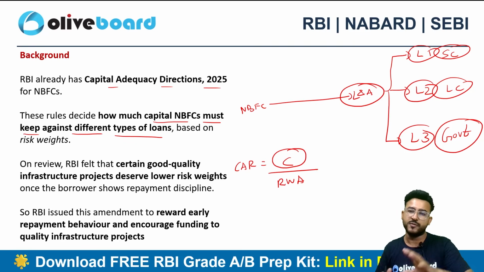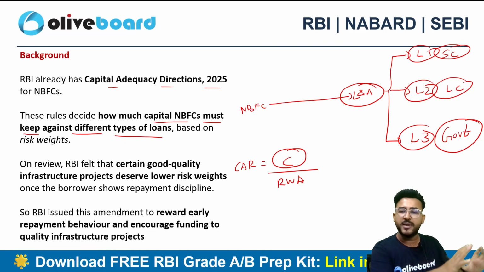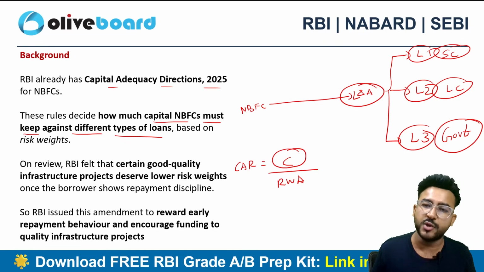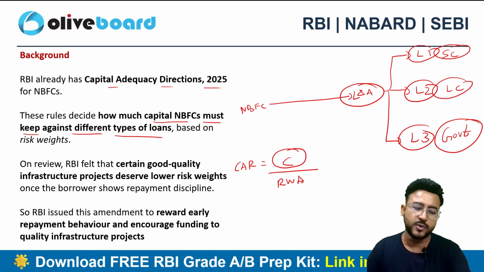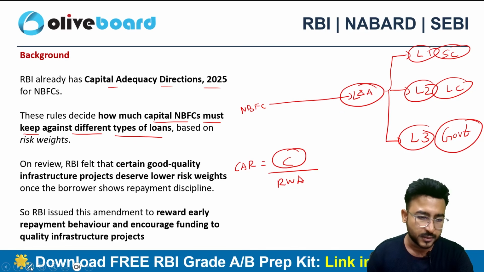Risk weighted assets. So we will be giving different weights. RBI has already specified all the weights that you have to give, right? So this direction is related to the changes in the risk weights only, which NBFCs have to give.